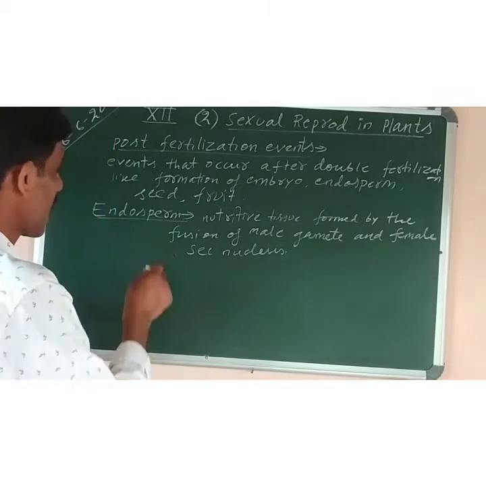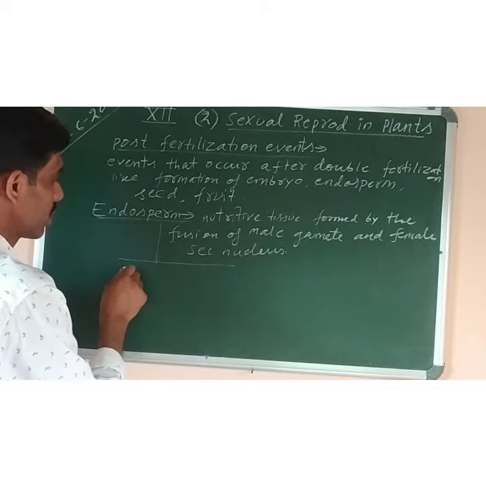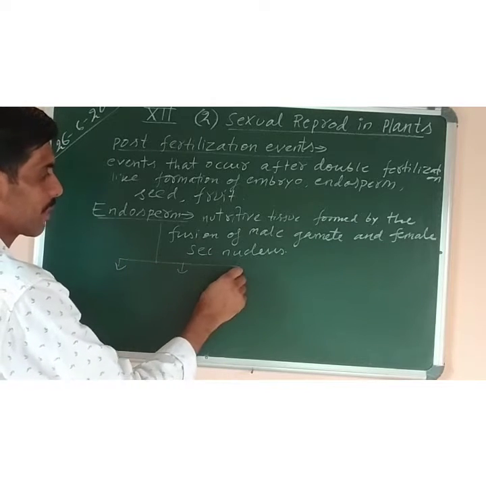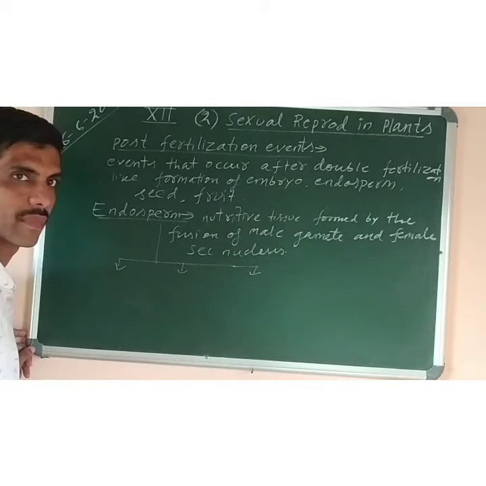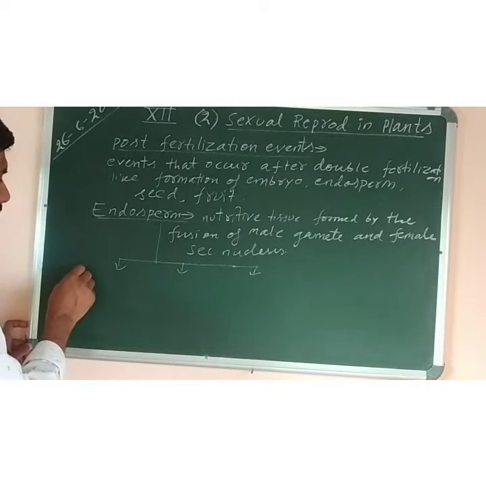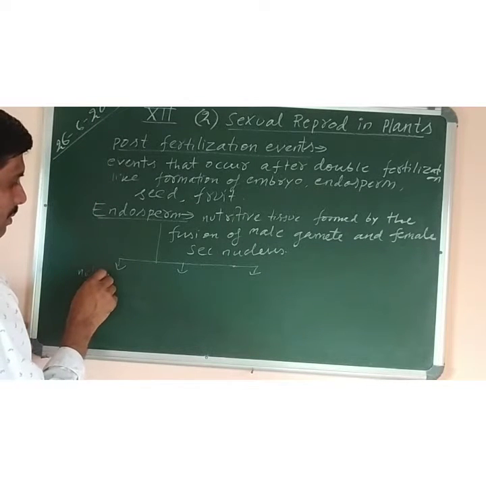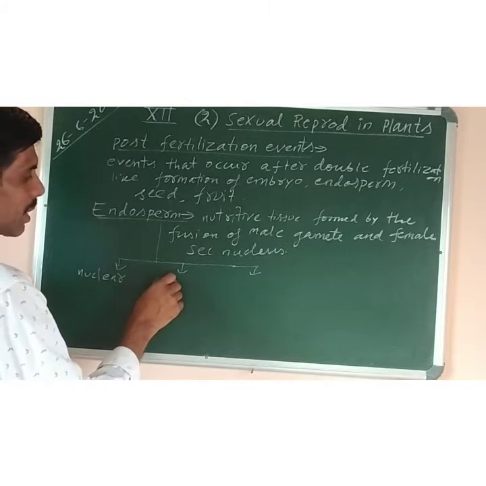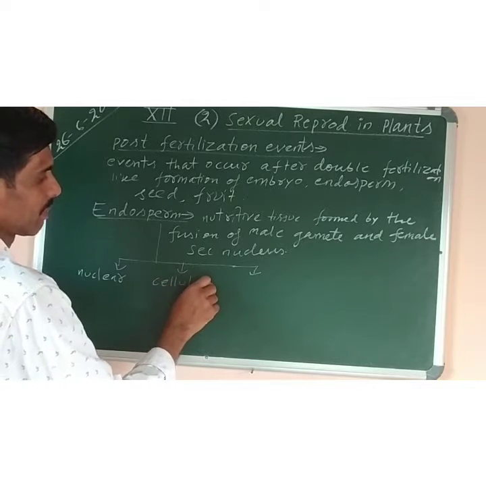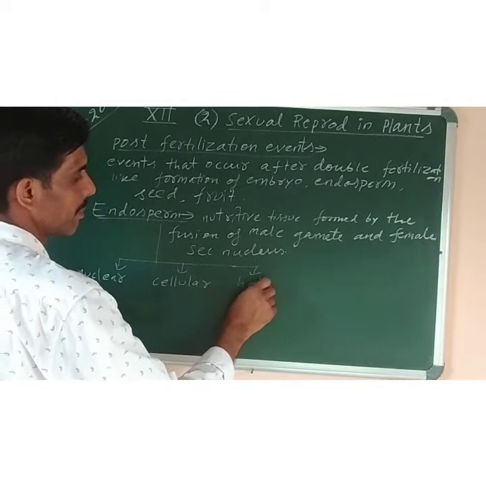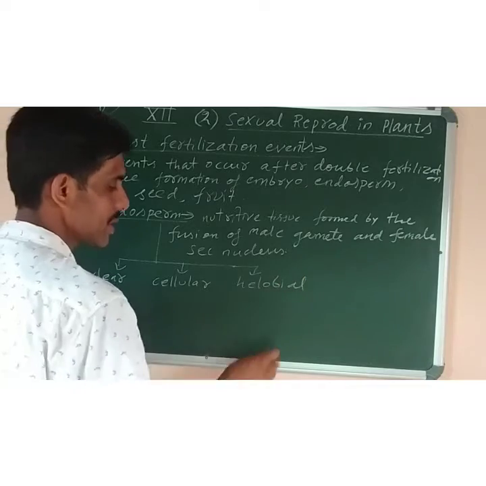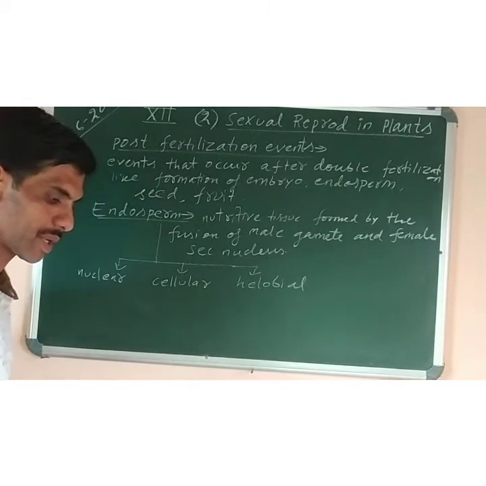Now next, how many types of endosperm are there? That is there in the syllabus. There are three main types of endosperm. What are they? Nuclear type, cellular type, and helobial type. All these definitions along with the examples you have to understand.